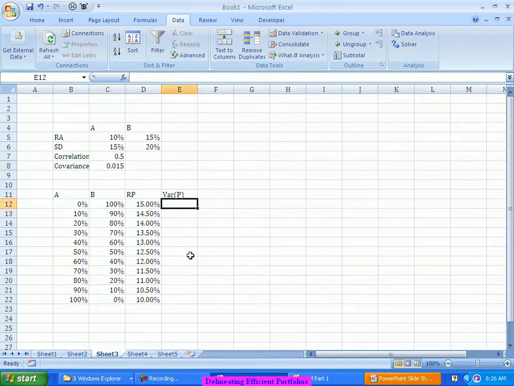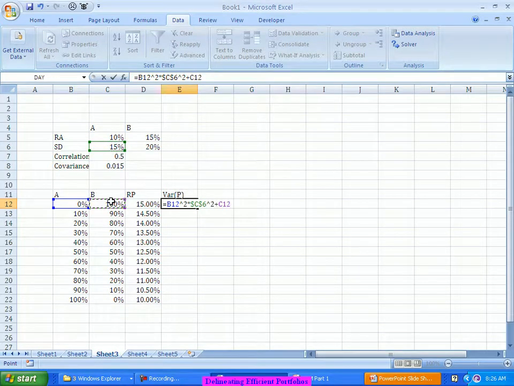Then when I am talking about variance, W1 squared, so the first one I am taking a square, into the variance of the first one, which is nothing but the standard deviation squared, plus W2 squared into the variance of the second, which is nothing but the standard deviation squared, plus 2 W1 W2 times the covariance between the two.